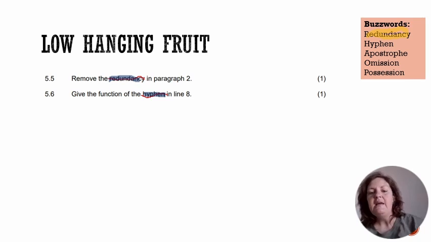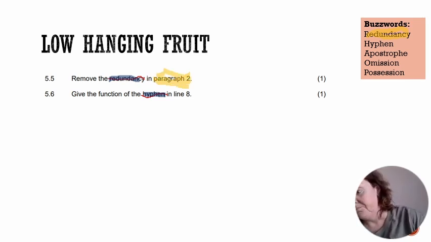All right. Now, I've made another rookie error in that they've told us to refer to paragraph 2 in question 5.5, and I forgot to copy it into my slide. So I'm just going to have to go back to my past paper on my phone.